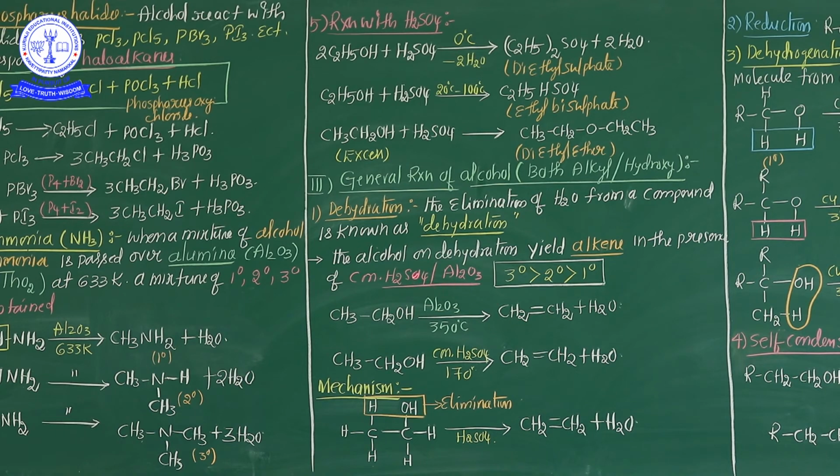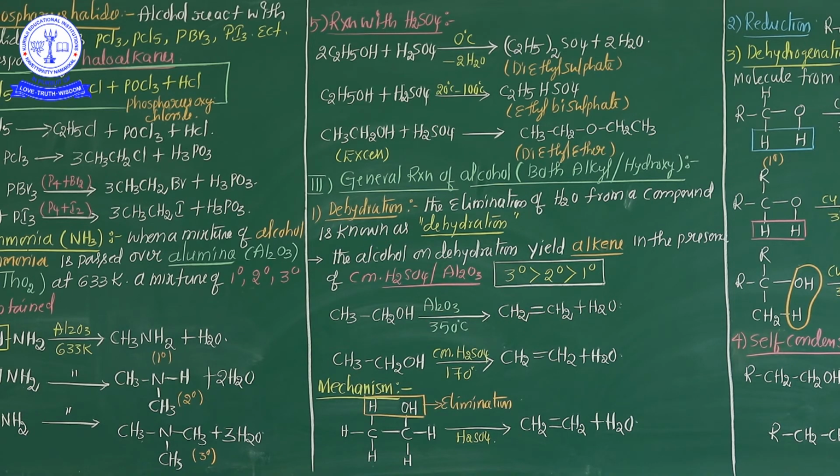That's why whenever alcohol is involved in the dehydration process with concentrated sulfuric acid or alumina, the major product obtained is alkene. This is a very important point. From alcohol, whenever it is involved in the dehydration process, an alkene group is formed. Okay?